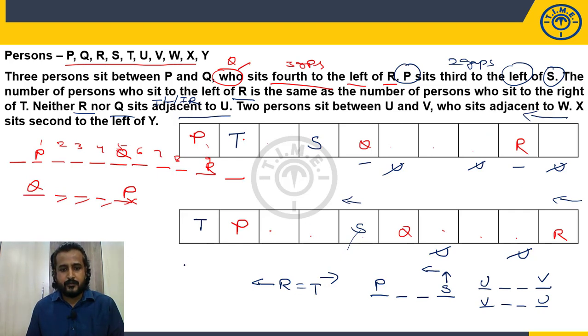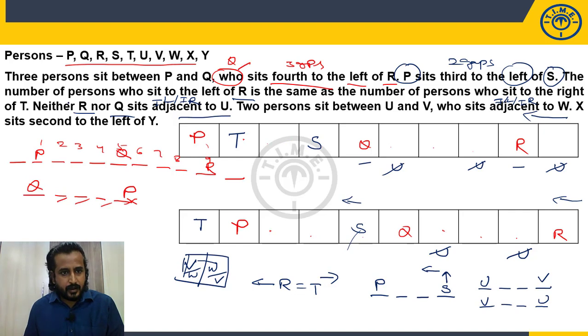So wherever V will be, who should be taken adjacent? W. Adjacent means immediate left or immediate right. So V and W will come in consecutive positions, V or W, W or V. V and W should be together in consecutive positions. Fine. But first we should fix U and V also. Now let's check what the possible positions for U are.